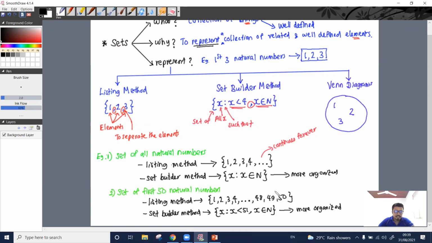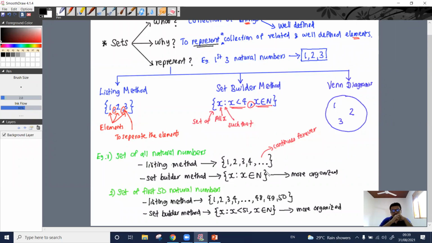It means when our set contains a large number of elements, using the set builder method to represent that set will be more organized, and more valid. If the number of elements in our set is large, we go to the set builder method rather than the listing method, because the set builder method is more organized.